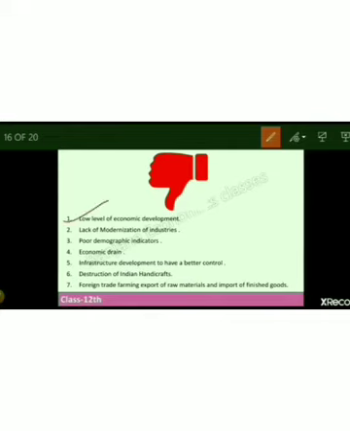So as you can see, the very first was the low level of economic development. There was very low national income and per capita income also. There was a lack of modernization of industries also. They did not put any kind of investment in developing the capital industries in our country. There were poor demographic indicators.